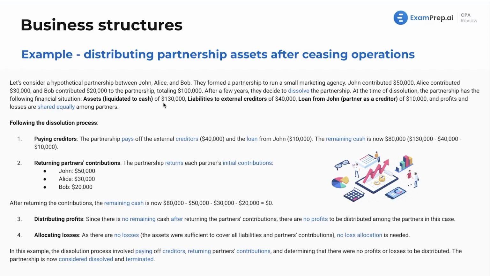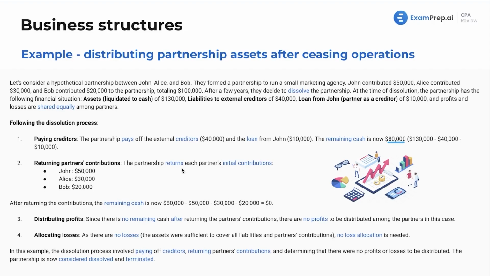Simply put, we have $130,000. We have to pay down $40,000 of external creditors, and you have to pay down John's loan to the partnership. So we now have $80,000 of remaining cash. Then we have the partner's contributions. But look at that. We have total contributions of $100,000, but we only have $80,000 of cash. So how are we going to deal with that?